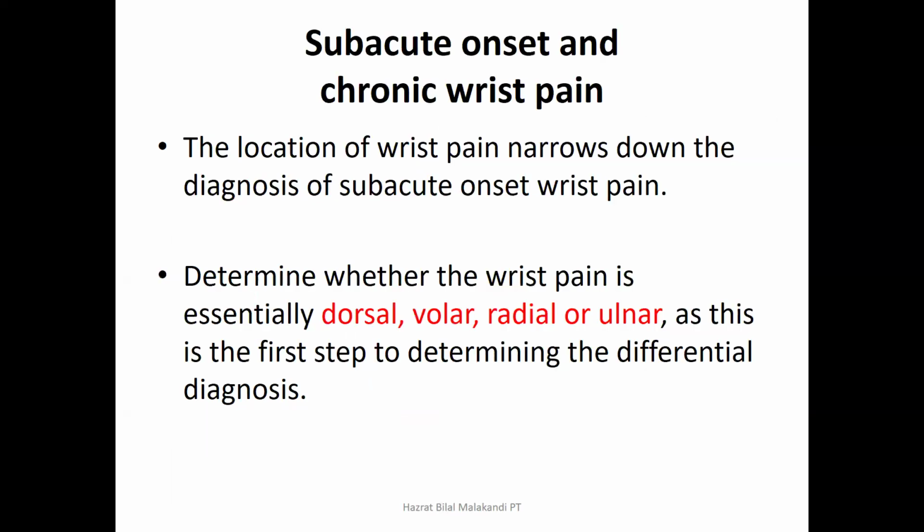About that, moving towards the next condition, subacute onset and chronic wrist pain, this depends on what the direction of the pain actually is, in which direction the pain is.